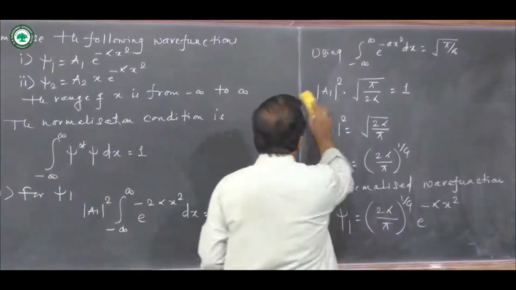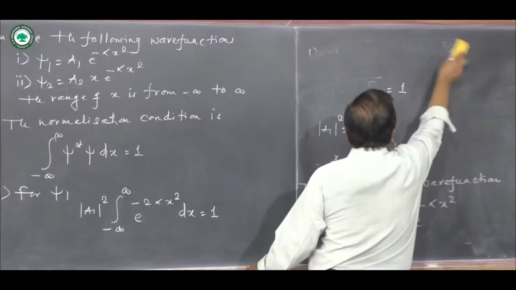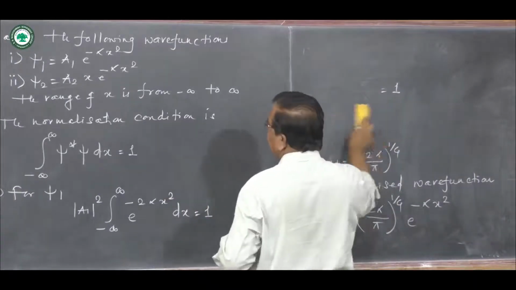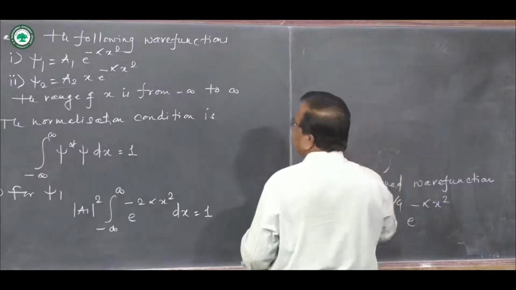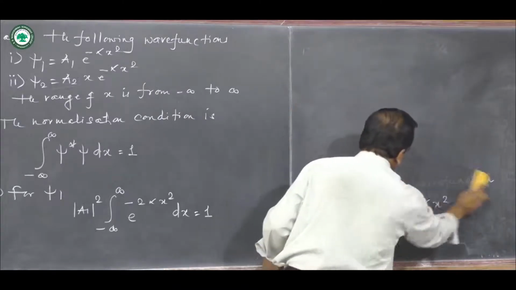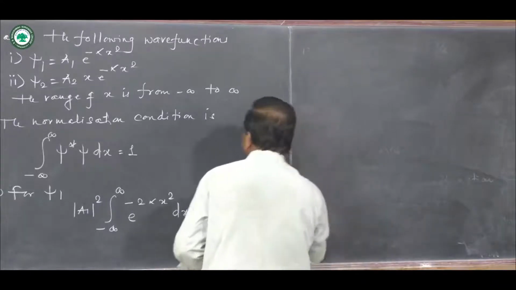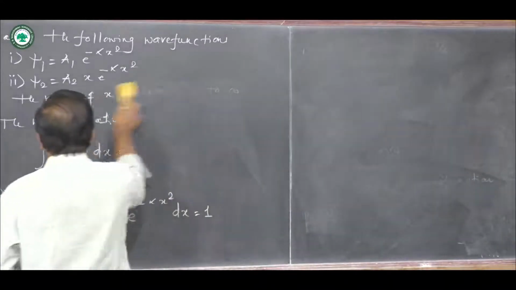Now the second problem which we are going to solve is psi2 equal to a2 x e raised to minus alpha x square. We are going to normalize the second wave function.